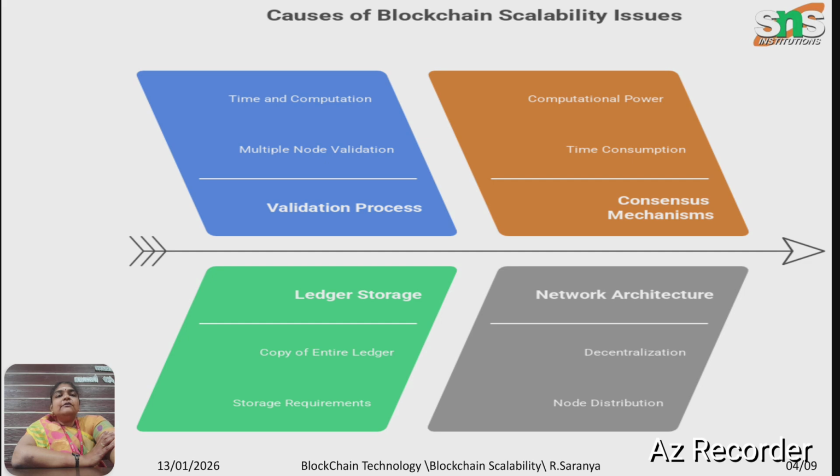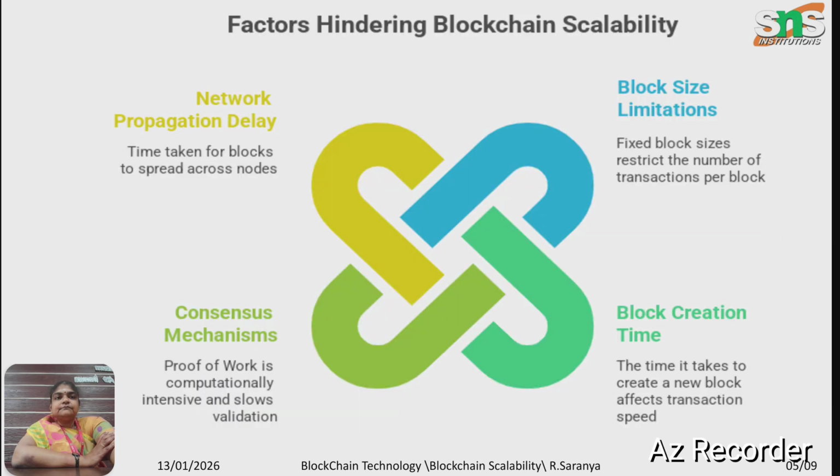In the network architecture, since it is decentralized, we need a huge amount of hardware. So these are the main factors which lead to blockchain scalability issues: network propagation delay, block size limitation, consensus mechanism, and block creation time.